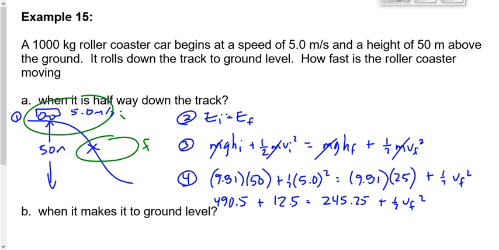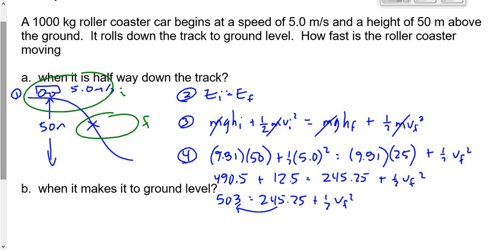Combine these terms on the left side, we get 503. And then we take the 245 over by subtracting, right? What does that give us? 503 minus 245.25 gives us a value of 257.75 on the left-hand side.